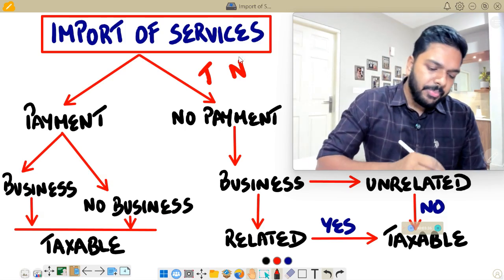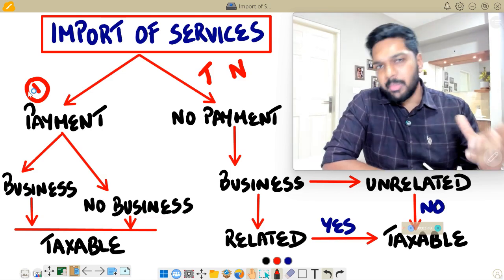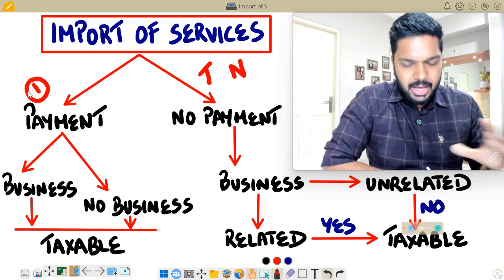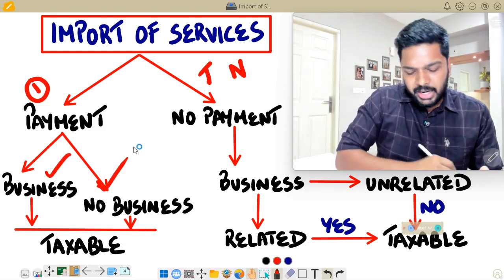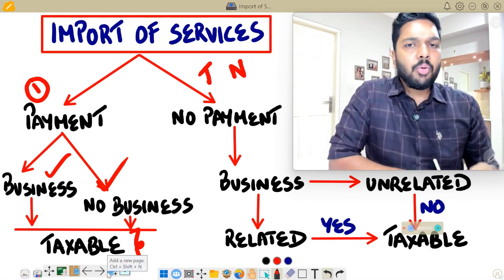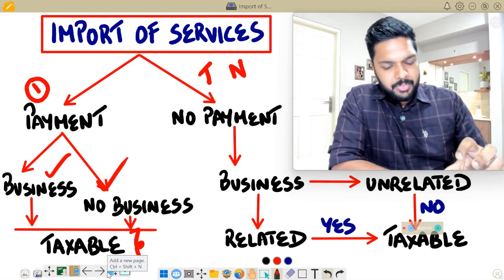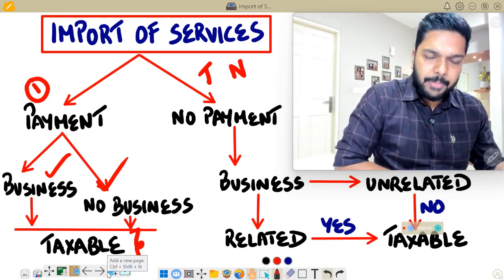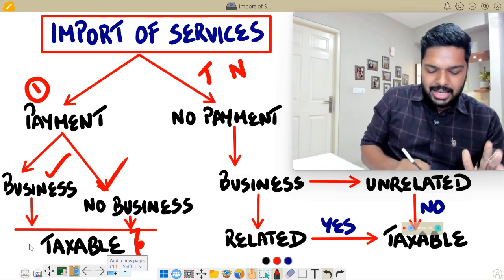In the first situation, you are importing services for a payment or consideration flowing from the recipient to the supplier. In that case, whether or not it is for a business purpose, it will always be a taxable service. So services being imported from a supplier outside India by a recipient in India for a payment or consideration flowing from recipient to supplier, whether or not it is for a business or commercial use, will always be tagged as a taxable supply.